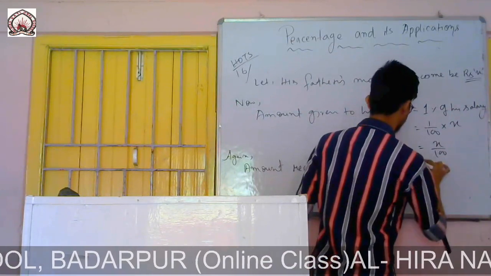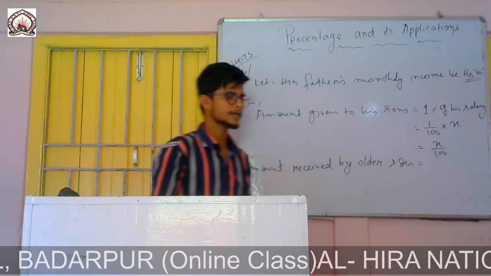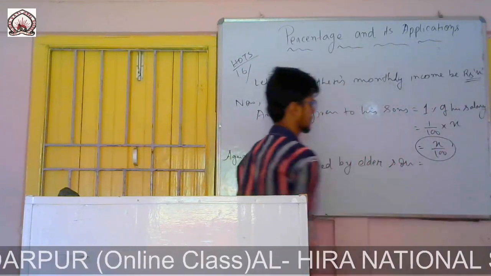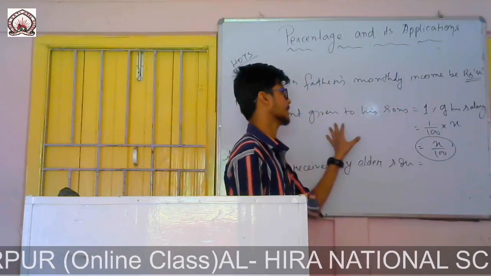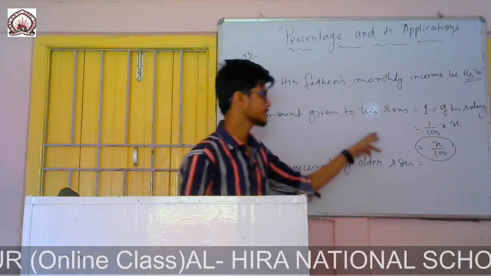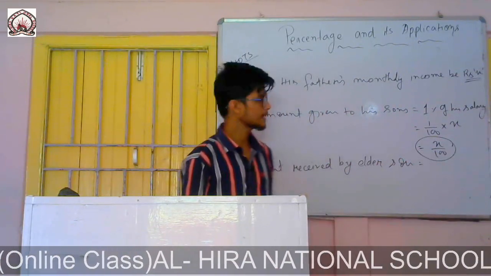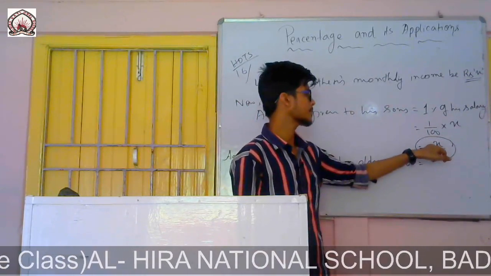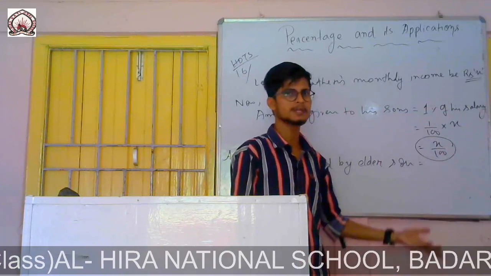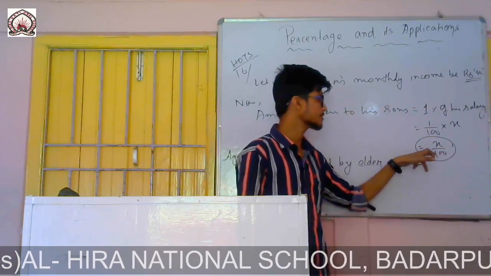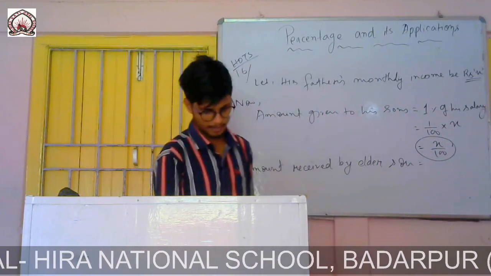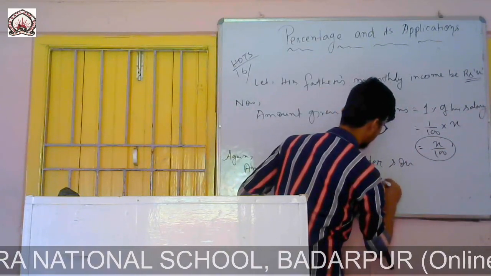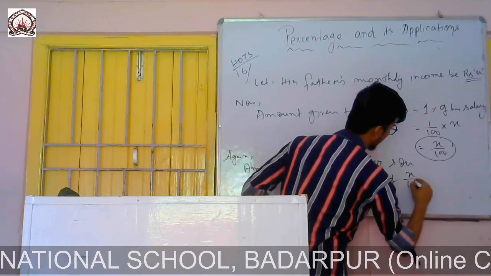The amount received by elder son was 80% of the total money given to both the sons. That means he gave this much amount, X by 100, to both the sons, and 80% of this amount, X by 100. So you write it here, 80% of X by 100.